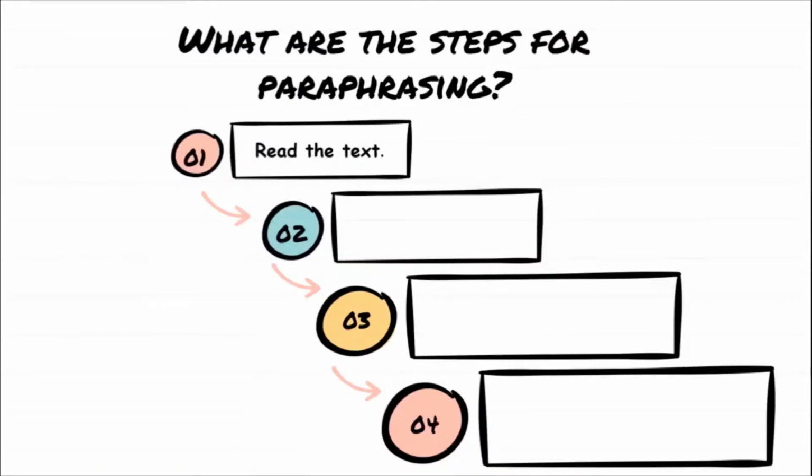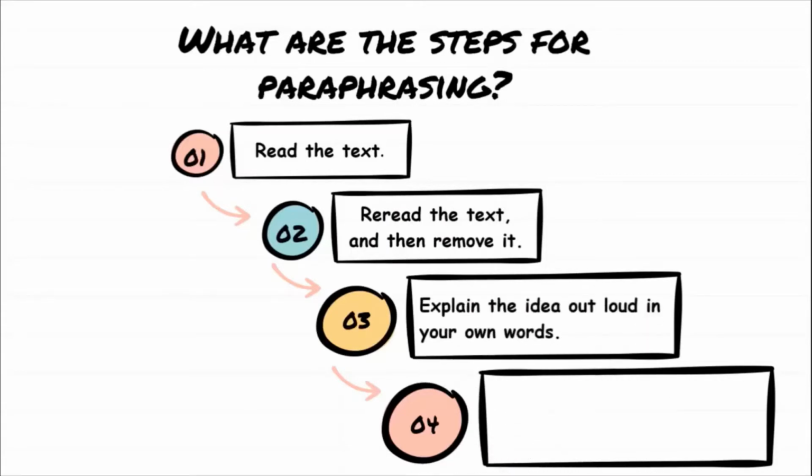The first thing that we need to do is read the text. Second thing, reread the text. So first you read it, and you read it again and remove it. Third thing that you need to do is explain the idea out loud in your own words. So just sit there and say, okay, I understood this and that in your own words, not in the words of the writer. In your own words, out loud, say what you understood from the text.